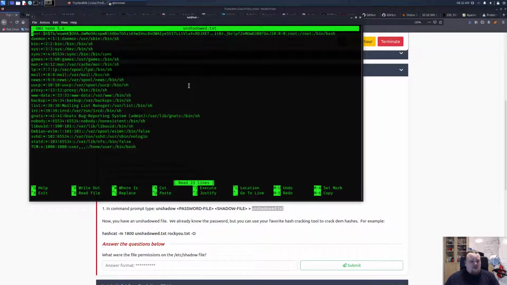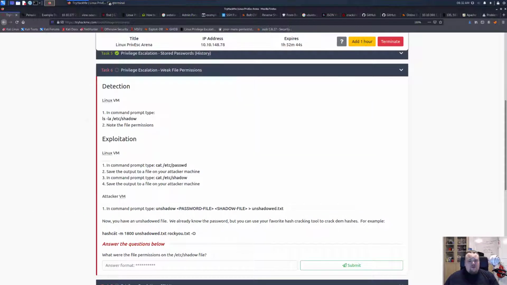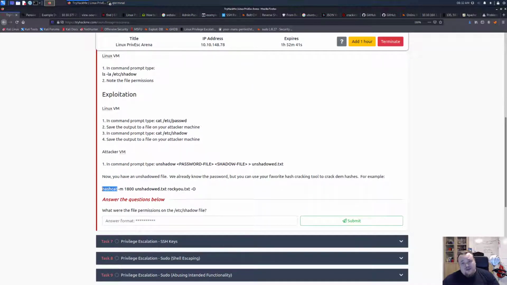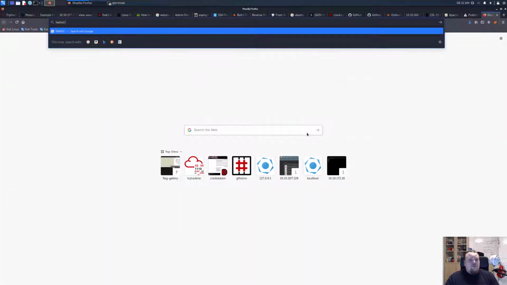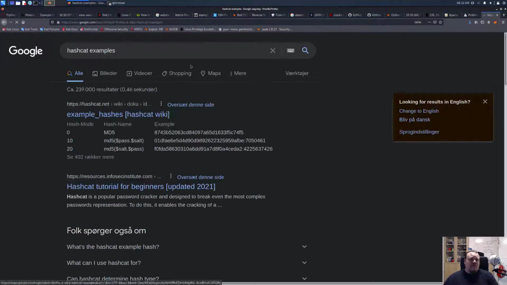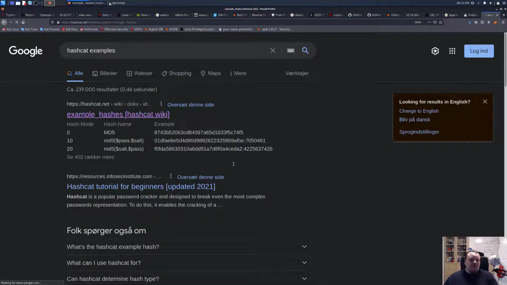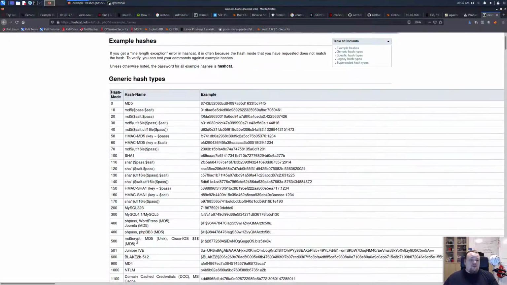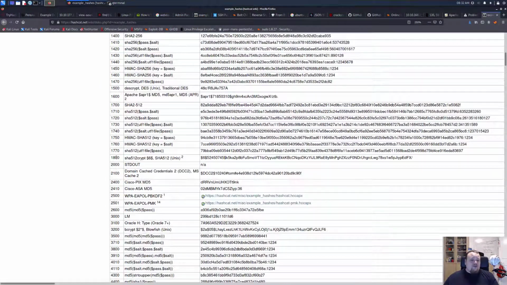Alright, so what we can do now basically is to run hashcat against it to brute force all the hashes. Now we're going to use the mode of 1800, and if you don't know what that is, let's say hashcat examples in Google. That is the quickest way I know, the first link. And you scroll down to the hash mode here, 1800, and you see that this one is called shadow SHA-512 crypt with this $6, and this is how it usually looks like.